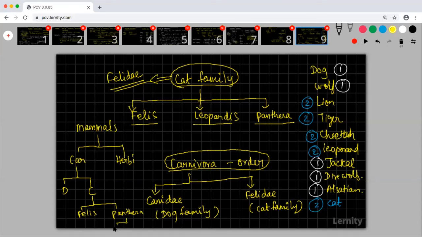Inside this Panthera, you will have lion, Leo, tiger. Like that, you are able to see what is different. So that is how all species under order Carnivora are carnivorous animals. Yes. Okay.